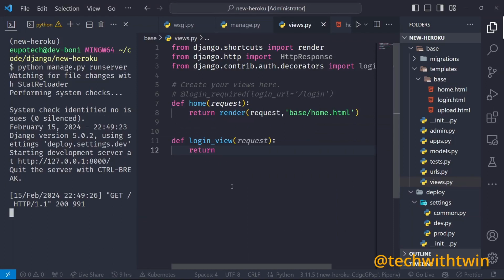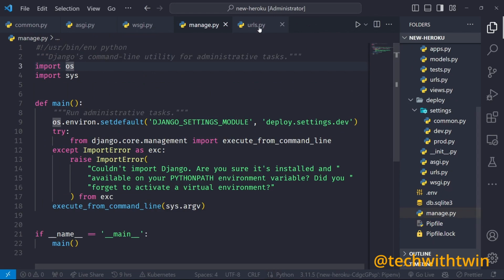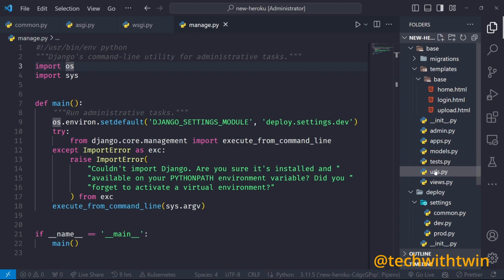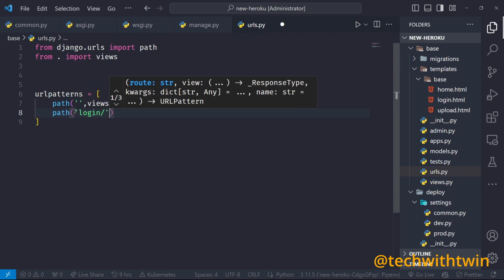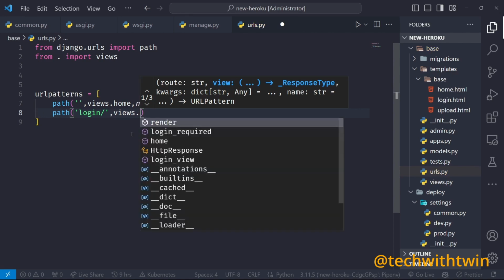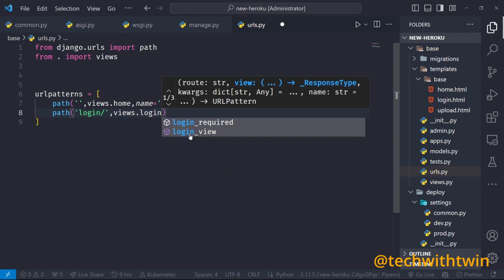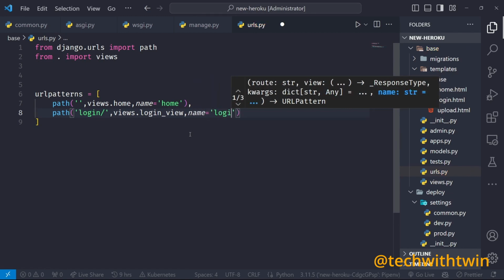We are going to add all the URLs so that we can do that as fast as possible. So that's the upload. Go to the URLs. This one is the URLs from the project, but we want the URLs from our app. So if the path here now is login, we want to use views.login_view. You can see now we have completion. And then we say this one is our login.